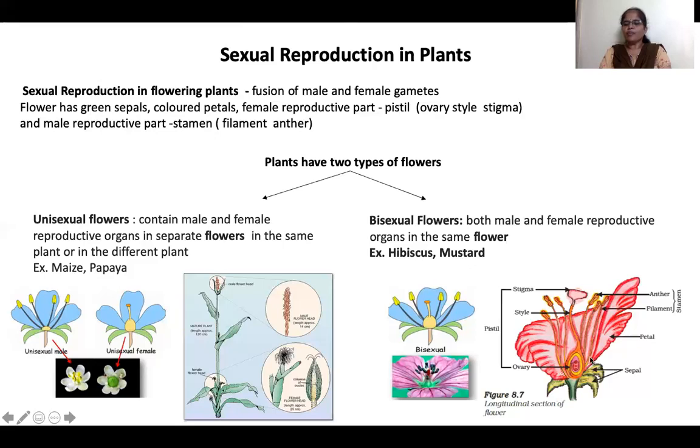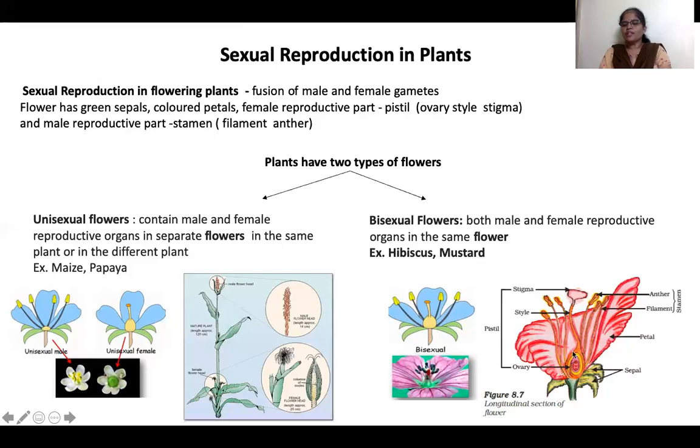It has a male reproductive part called stamen. In the stamen, the tube-like structure is called the filament, and at the end of the filament there is a bilobed structure called the anther. Okay, this forms the stamen, the male reproductive part. In the center there is a female reproductive part called the pistil.